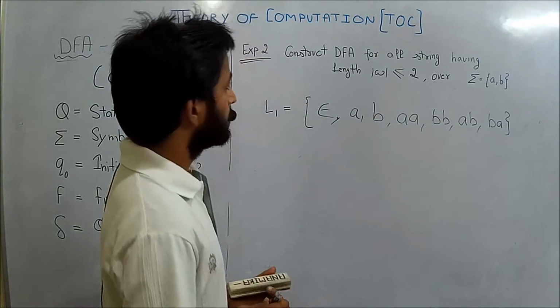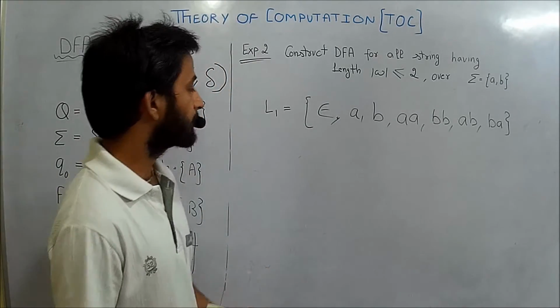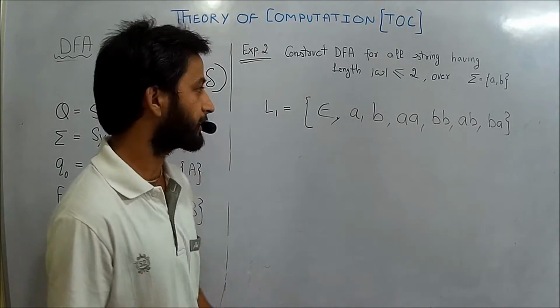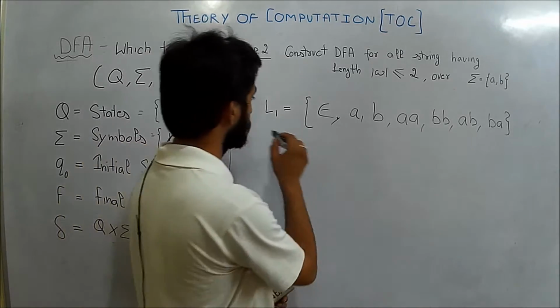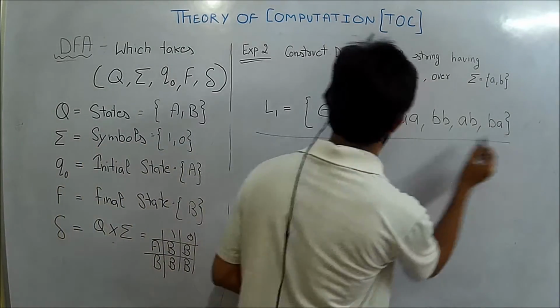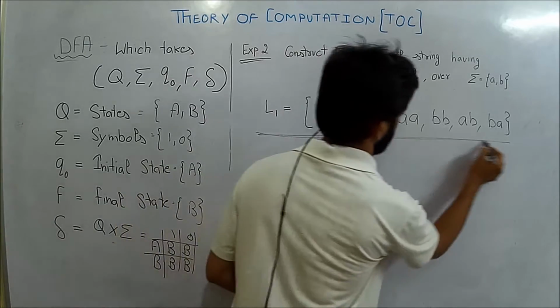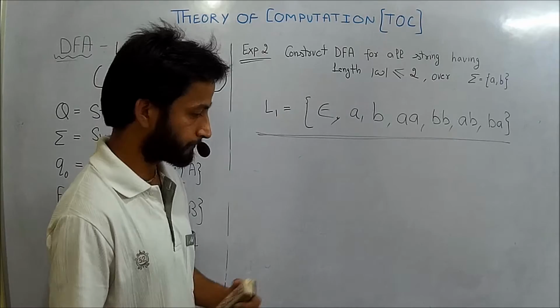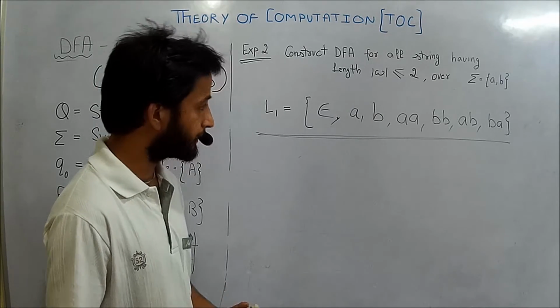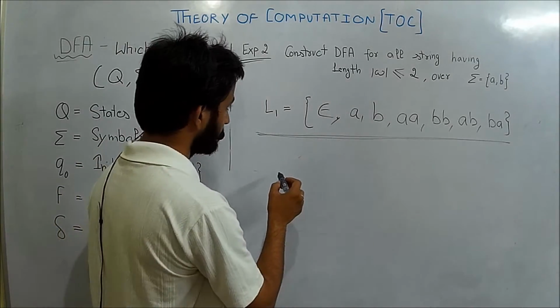So the given language is a finite language. There will be a DFA because the language is finite, so we will construct a DFA for the given expression.